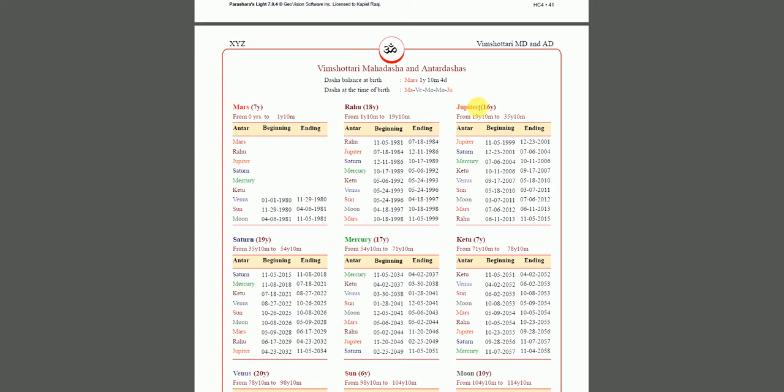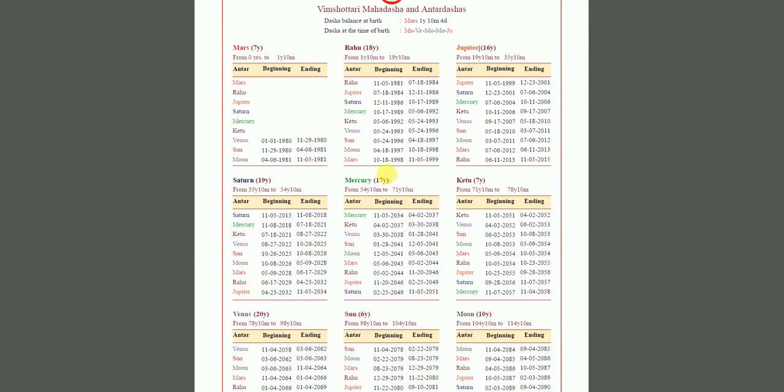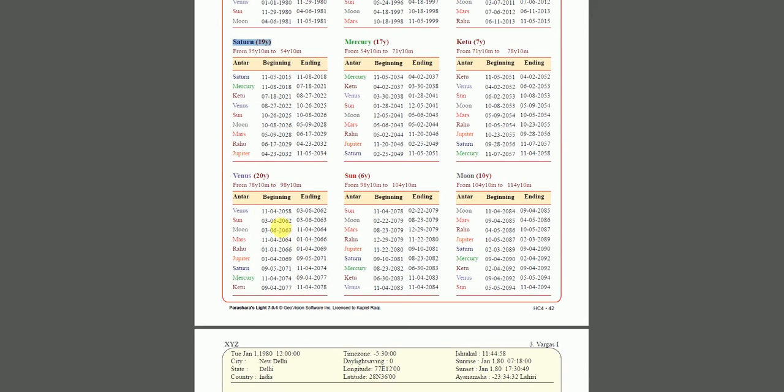So you can see, if you want to see this person, let's say he just entered his Saturn Mahadasha for 19 years on November 5th, 2015, all the way till 2034. How is this person going to behave now? What are the situations they're going to run into? How will everything be for them? Well, you look at Saturn. Where Saturn is sitting, how is it placed, who is it conjunct, what sign it's in, what nakshatra it's in, who aspects Saturn, which houses Saturn rules, where Saturn aspects. All these will show you this person's situations in life. So you can read all the way till age 100 and beyond.